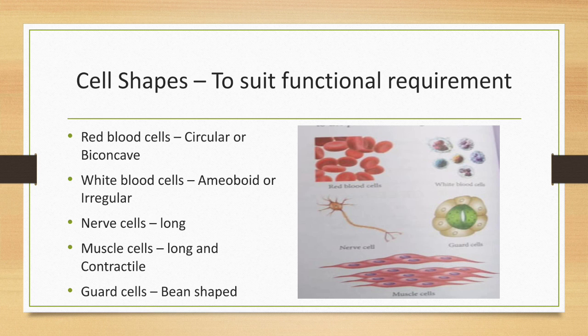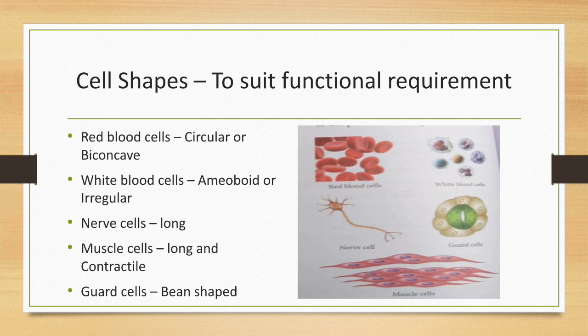Next one is the nerve cell. Nerve cells are always long cells. These long cells help to transport impulses from different parts of the body to the brain. That is, all the information or signals from the body parts or tissues are carried to the brain, spinal cord, etc. Next one is muscle cells.